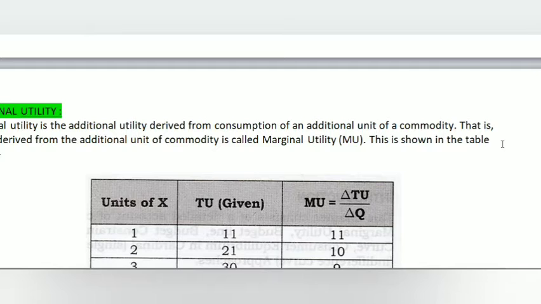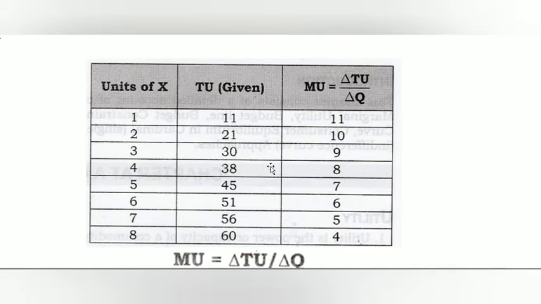This is shown in the table below. Here we have assumed units imaginarily, and then we will get the marginal utility. We have a formula: marginal utility is equal to change in total utility divided by change in quantity.